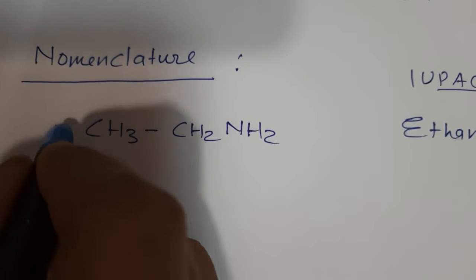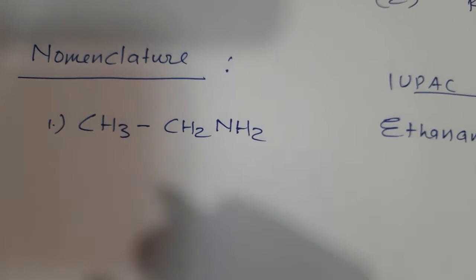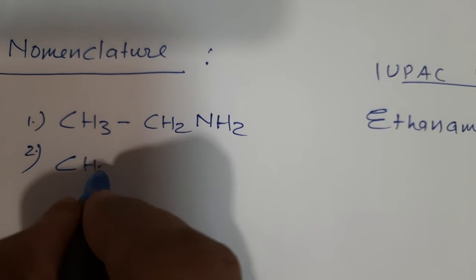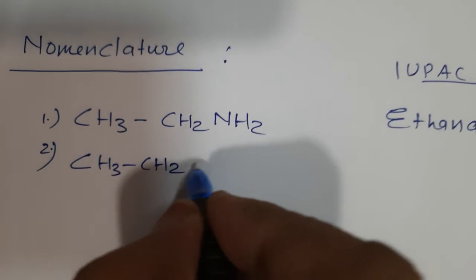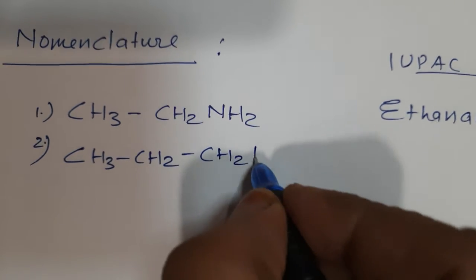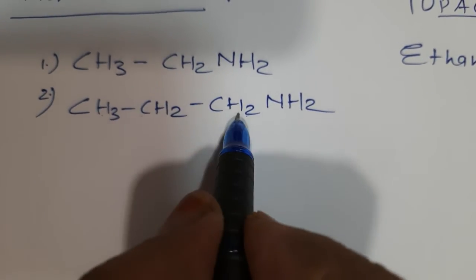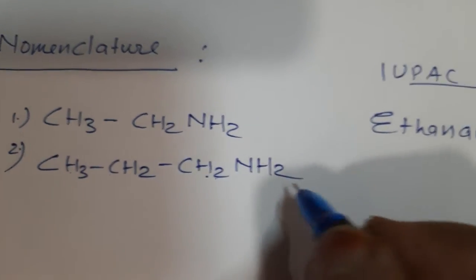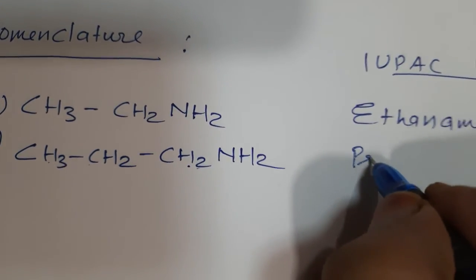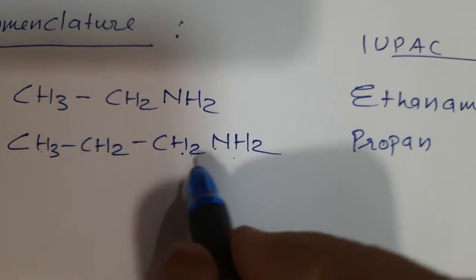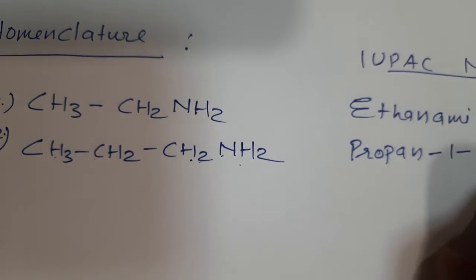Second one we will write, that is propane, like 3 carbon atoms are there. So CH3CH2CH2NH2. So obviously you can name it. 3 carbons means propyl, so it will be named as propane. But on what position is the amine? First position. So propane-1-amine.